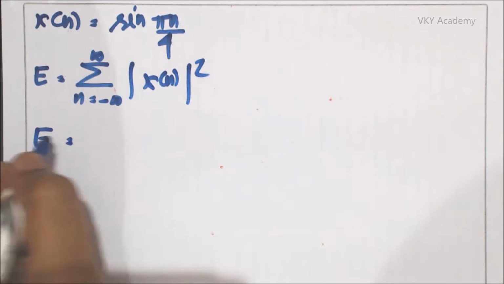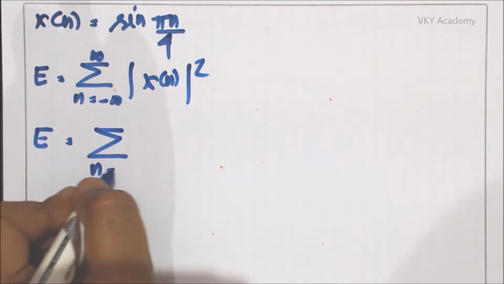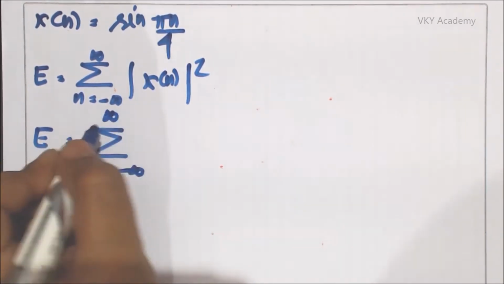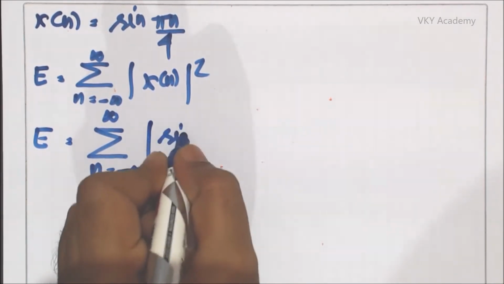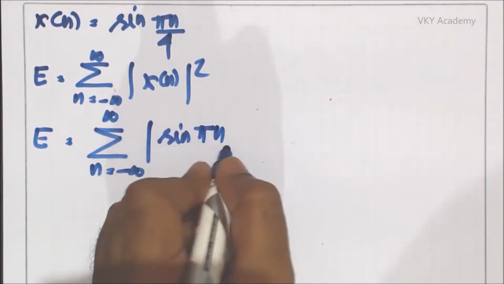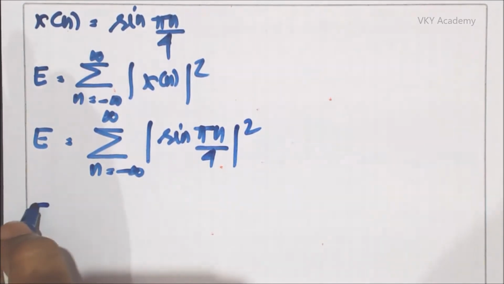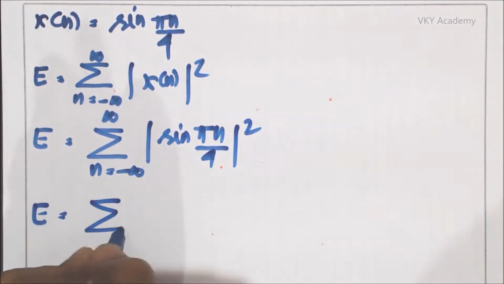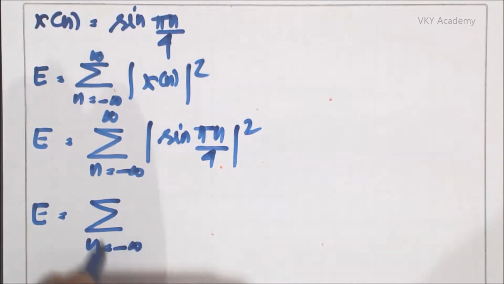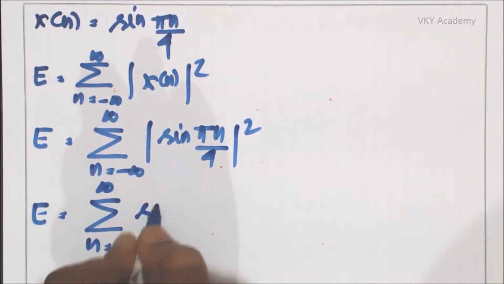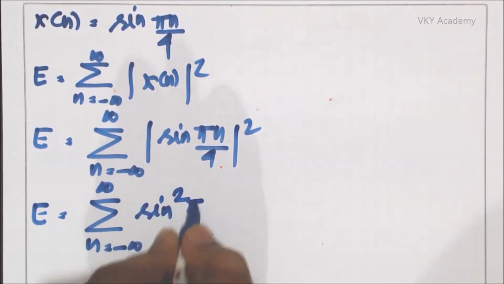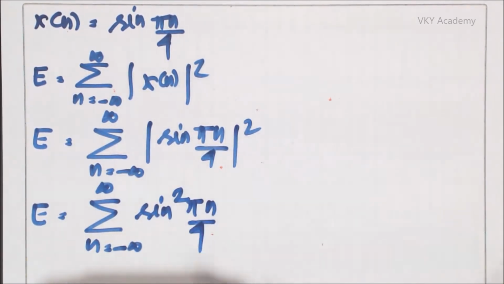Now E is equal to summation n equal to minus infinity to infinity mod of sine pi n upon 4 square. So I can write E is equal to summation n equal to minus infinity to infinity sine square pi n upon 4.